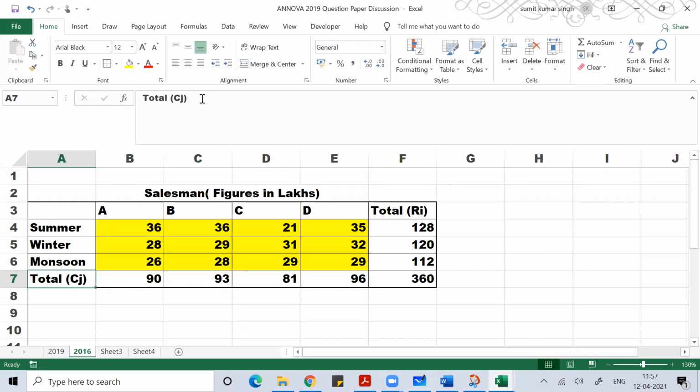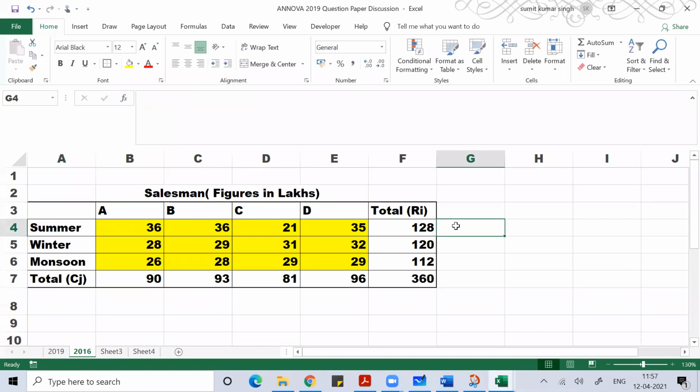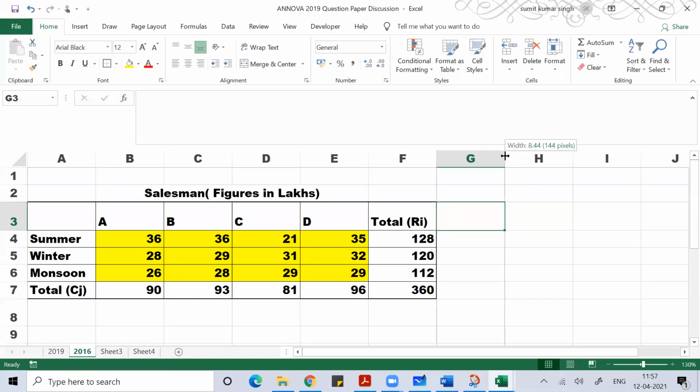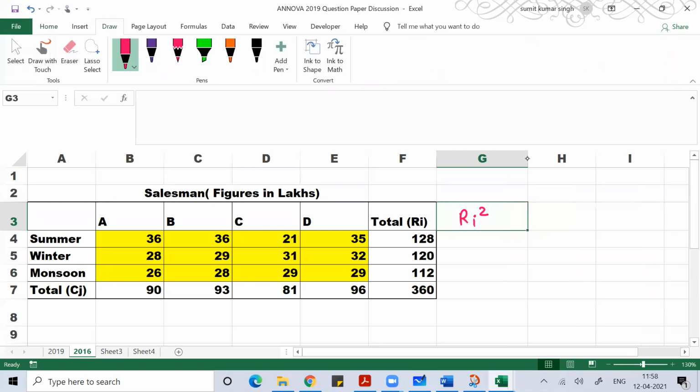What I can do is the square of this value. Row wise, what is the square? 128 square.